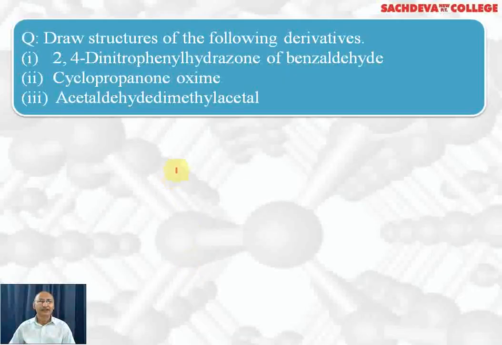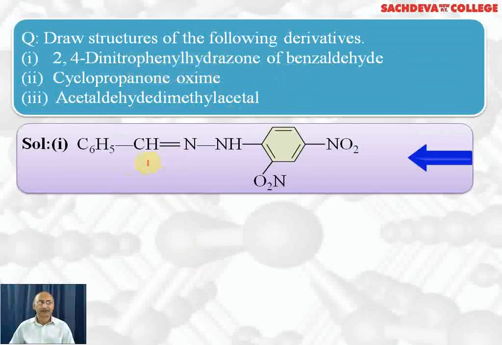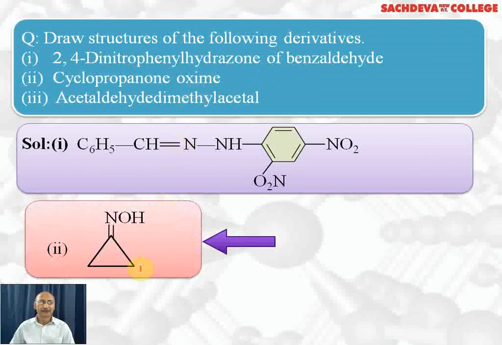Let's continue with the questions. Draw the structure of the following derivatives. 2,4-dinitrophenylhydrazone of benzaldehyde. This is benzaldehyde. We will take oxygen from it and hydrogen from 2,4-DNP. Water is lost and a double bond will be formed. So this is 2,4-dinitrophenylhydrazone of benzaldehyde. Next we want cyclopropanone oxime.